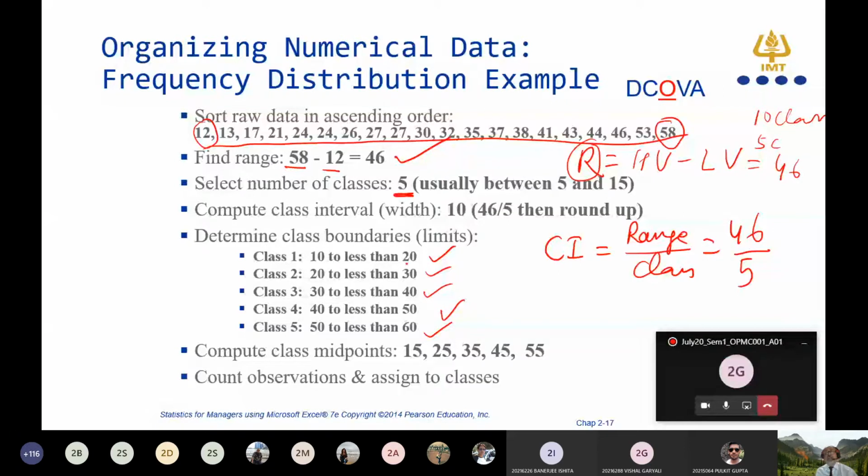10 plus 20 divided by 2, you got 15. 20 plus 30 divided by 2, you got 25. This is the midpoint we have already got. Count the observations assigned between.